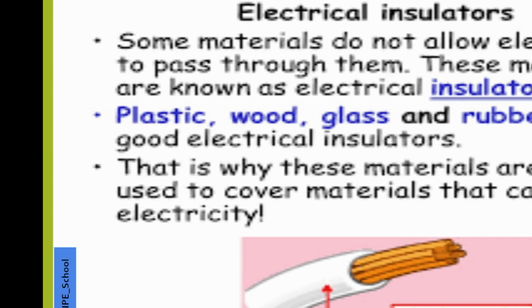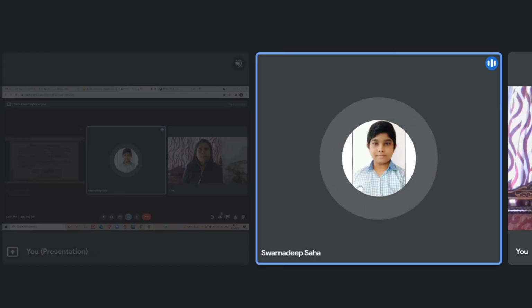So that means we can safely hold the wire, but never try to hold it when the insulator is not present. What would happen if we hold it? Shaunadeep, can you just say? Yes, ma'am. As I showed in the circuit, I touched both the ends of these wires for connecting them with the batteries.